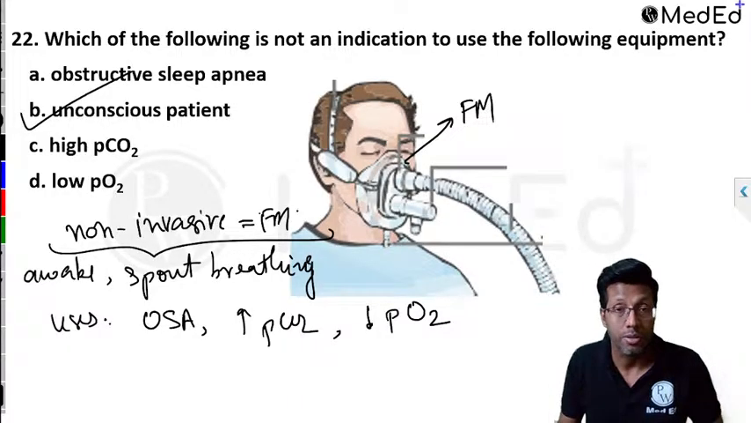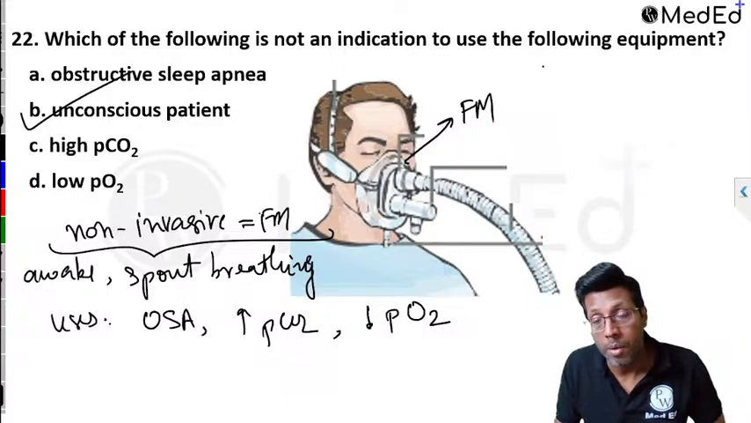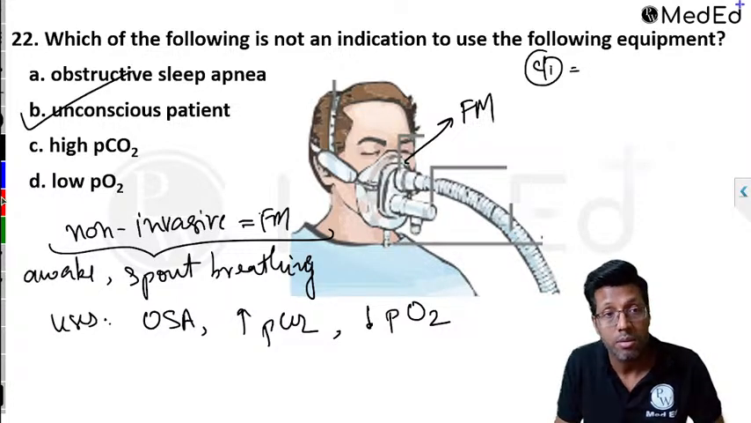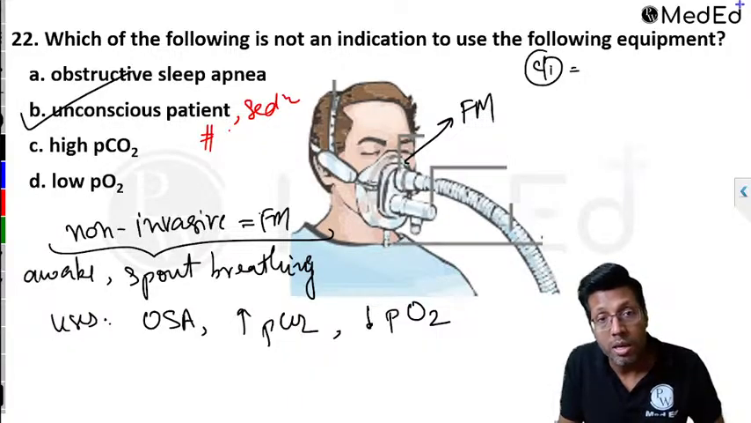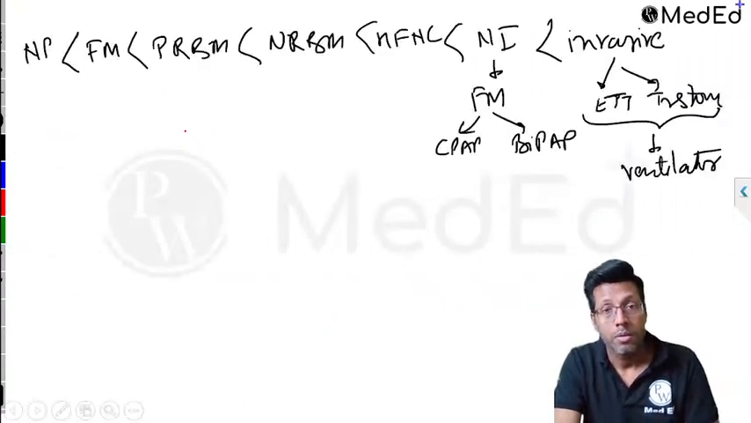What are the contraindications of non-invasive ventilation or CPAP or BiPAP? So the contraindications are basically an unconscious patient or sedated patient and fracture to the face. If someone has a facial fracture, how can you attach the mask? Clear? So we are done with this question also, right?